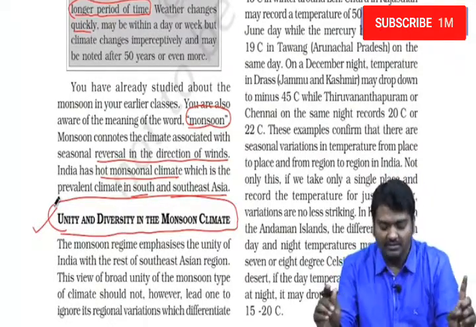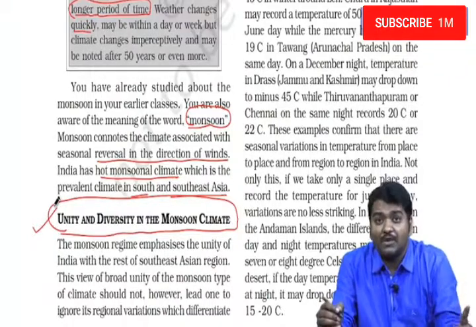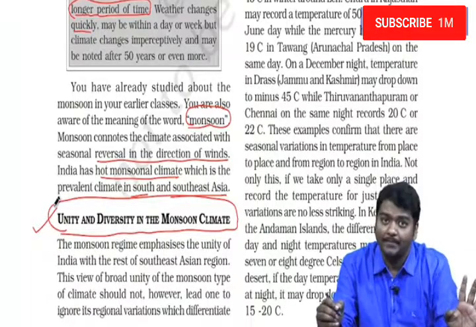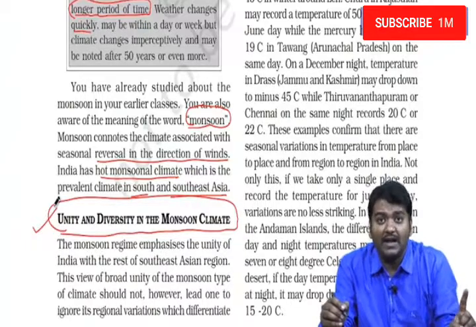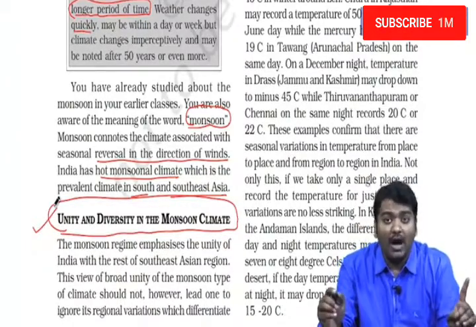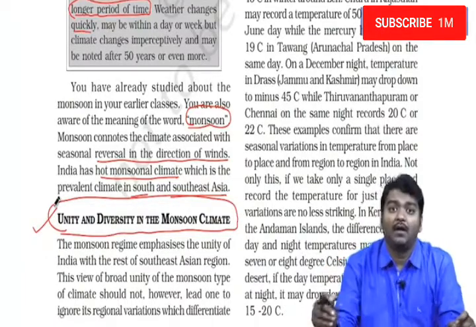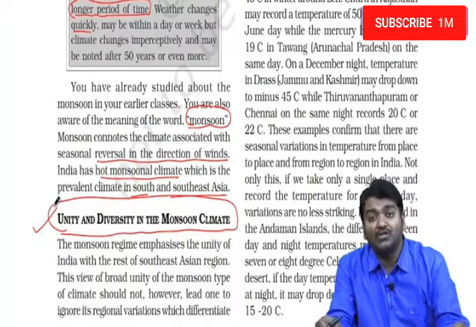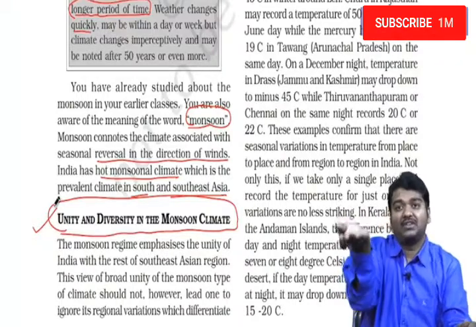The first important thing this chapter talks about with respect to diversity is temperature diversity in different parts of India. For example, they take the case of the cold desert in Ladakh and the hot desert in Rajasthan. And even though Agra and Darjeeling are on the same latitude, you usually observe that Darjeeling is much cooler compared to Agra, because Darjeeling's elevation is high.